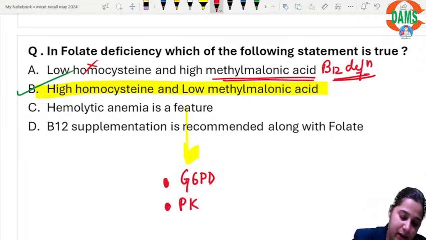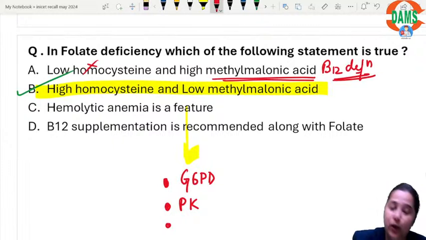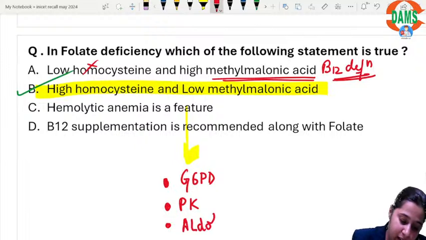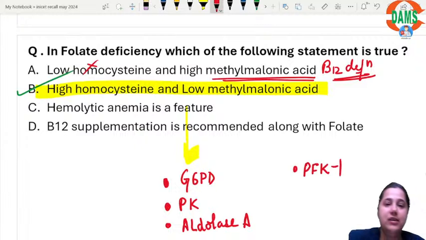Meanwhile, let's pen down the hemolytic anemia causes under enzymes. Pyruvate kinase. Then we have aldolase A. Then we have PFK1 defect. These are the enzyme defects which result in hemolytic anemia.